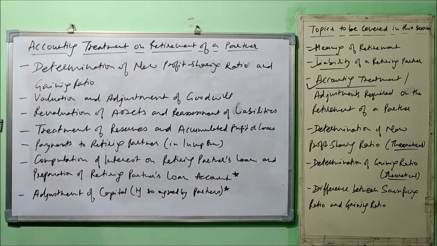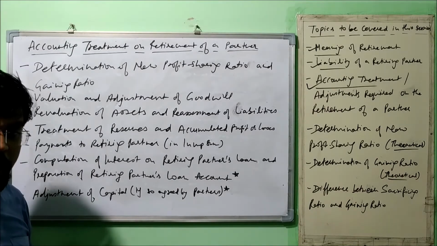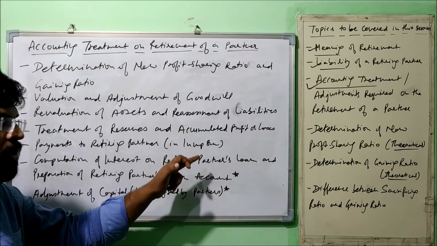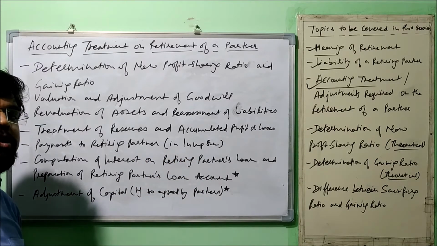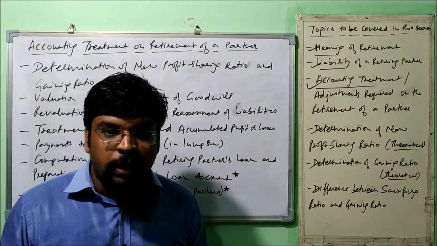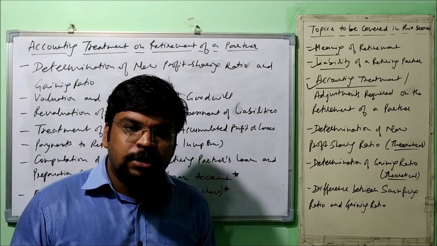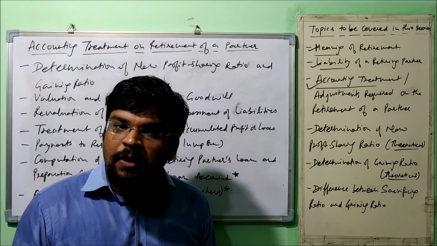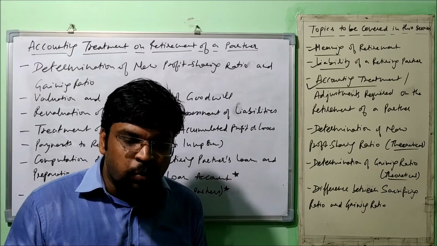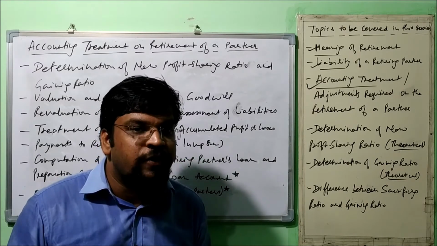For this there are two options: one, to pay his entire due in lump sum, another to pay his due in installments, because it becomes a kind of burden on the firm. Sometimes the lump sum payment can be afforded by the firm when the amount is small and the firm is having huge revenue.